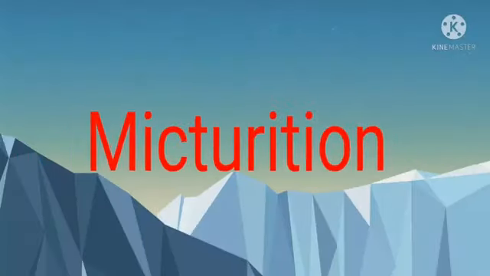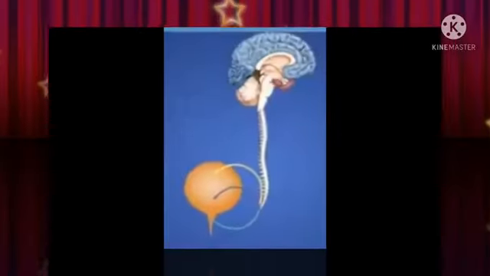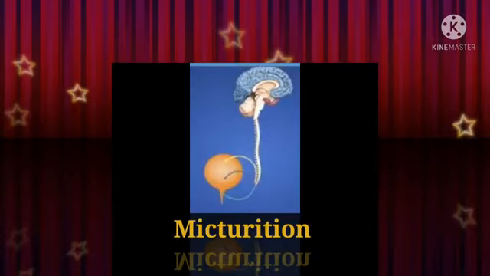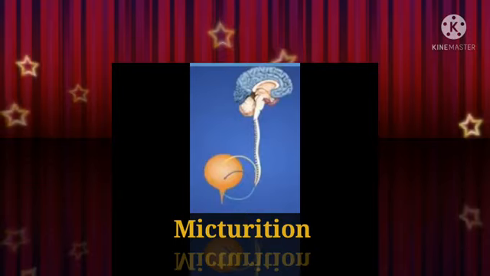Children, our next topic is micturition. The urine is temporarily stored in the bladder. There are two sets of circular sphincter muscles in the bladder. When the bladder is filling up, both these sets of muscles are constricted so that exit is closed.